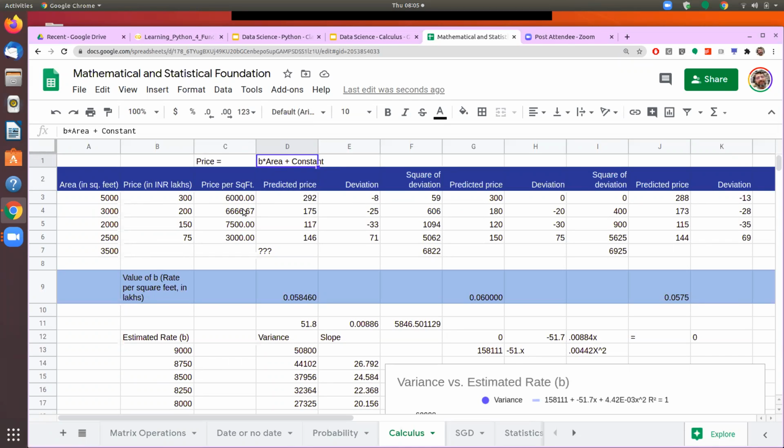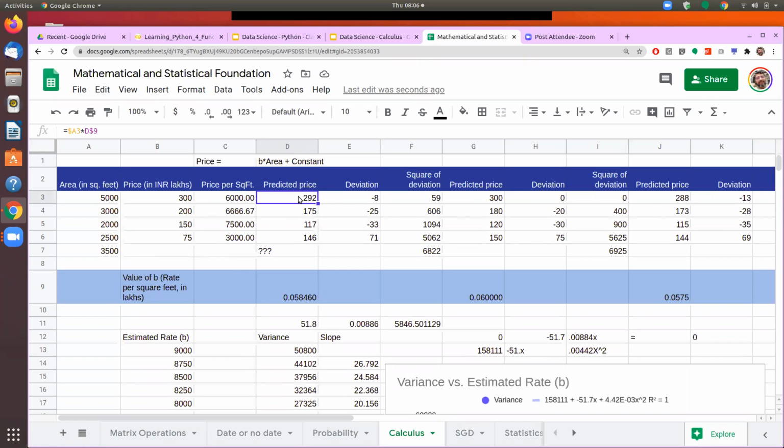So when we're trying to find out this relationship, we start with first trying to compute. Suppose we are trying to find out the estimator and the value of the b, we'll start with some value, isn't it?